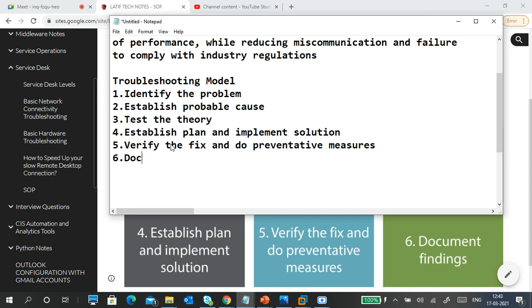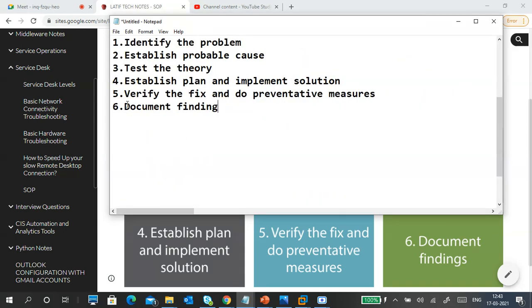Document findings. So whatever you find in that one, you have to document it. So what is the issue, and what is the cause of that issue, and what you implemented, how you fixed it, and what prevention you took care of, and now it is working. So all these we have to put in a document. The documenting is very important. It is for future reference, because the documenting will go to the next point.